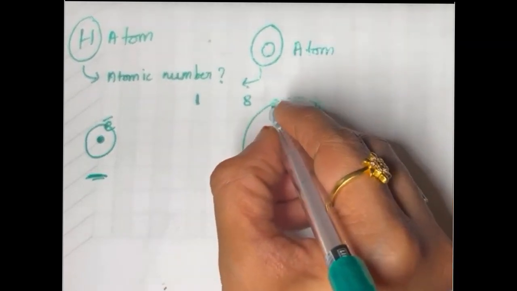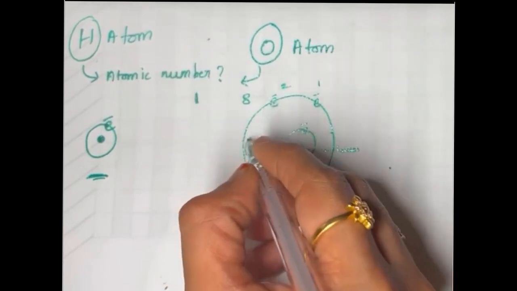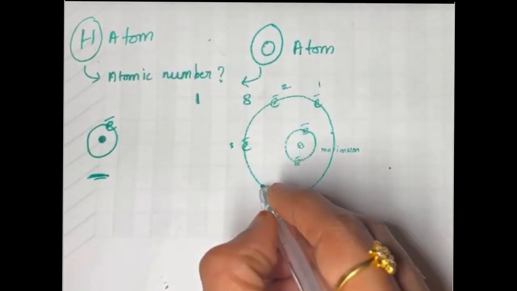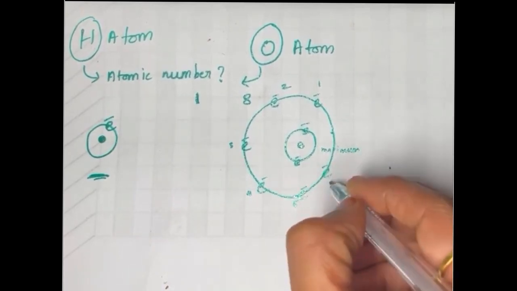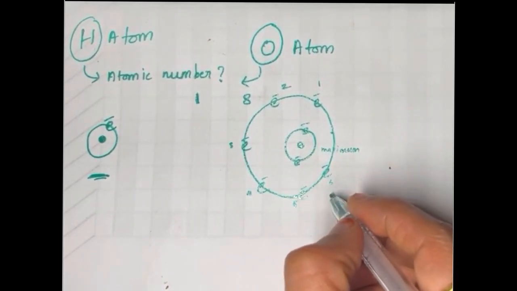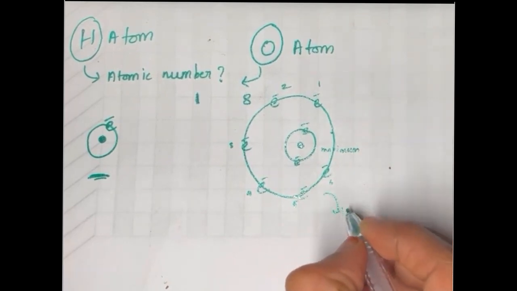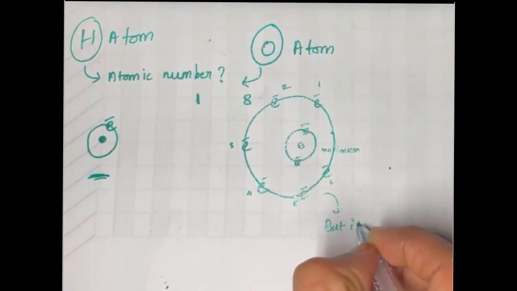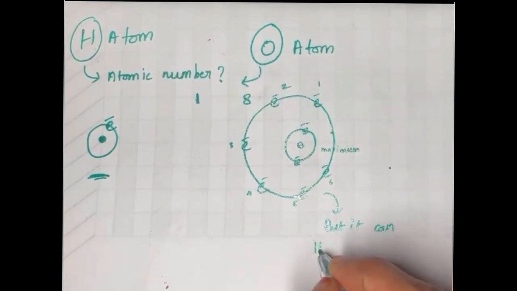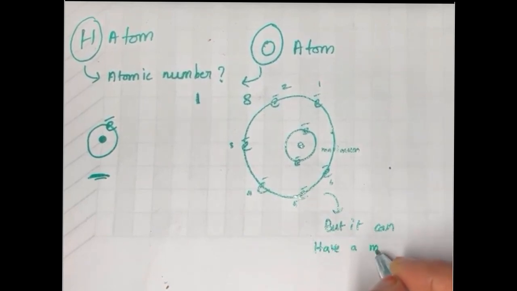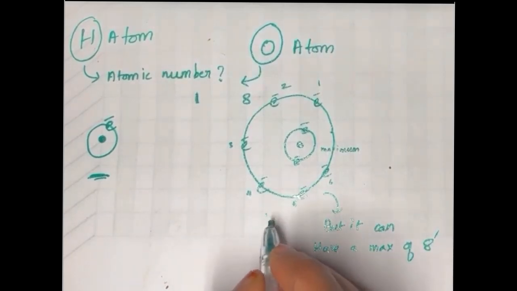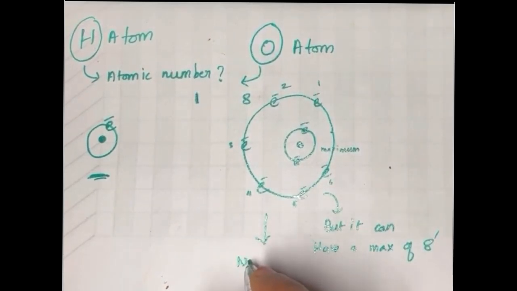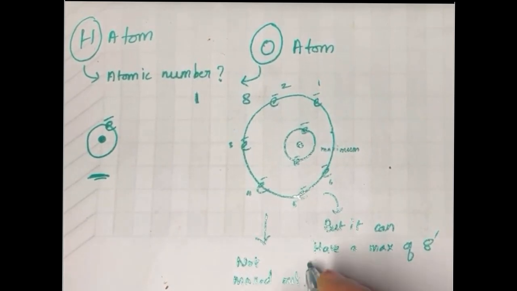That's the second orbit with 1, 2, 3, 4, 5 and 6, with 6 electrons. So it has to have 8 electrons, yes, for it to be maxed out. But here you see that there are just 6 electrons in its outermost shell. So it's not maxed out.